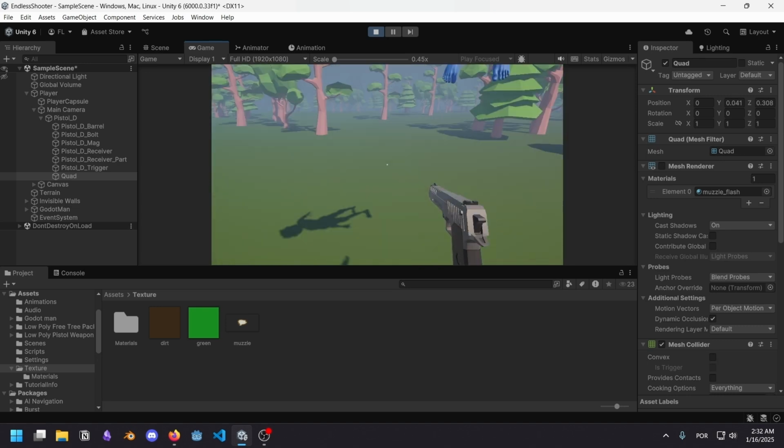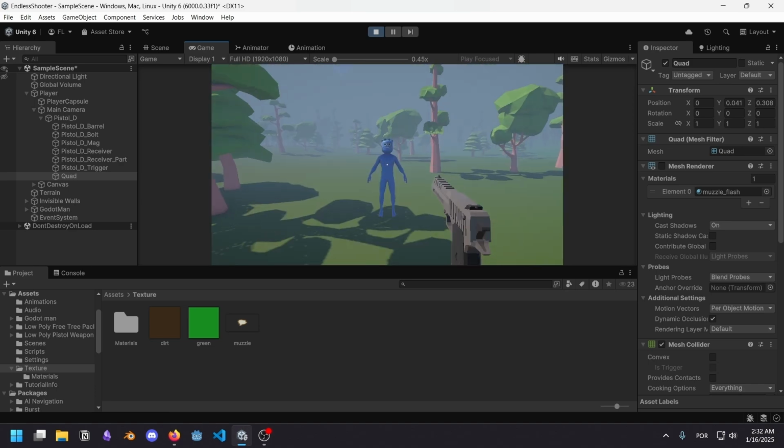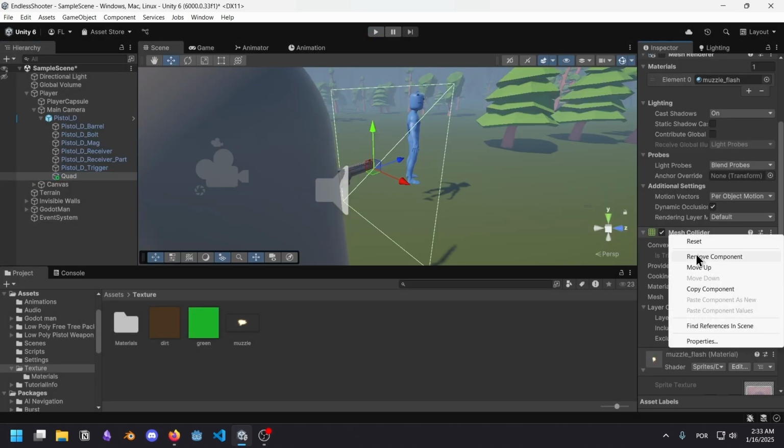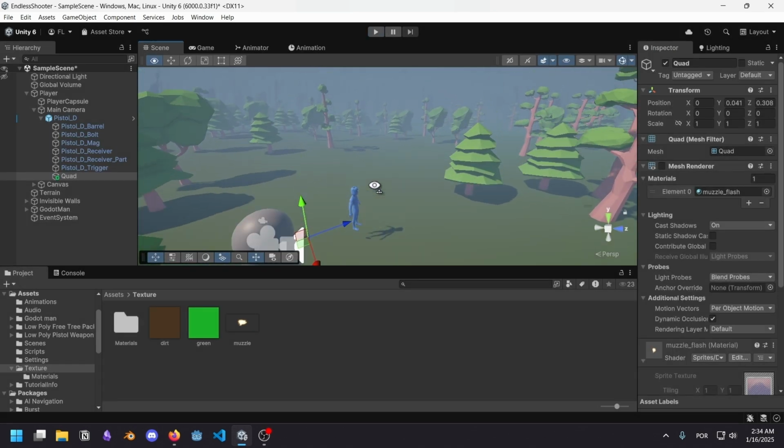Oh! Whoa. What was that? That's interesting. I thought I killed him. He's not dying anymore. Quad has a mesh collider. I didn't realize this. Alright, everything is back to normal. Alright, let's make the enemy spawner now.